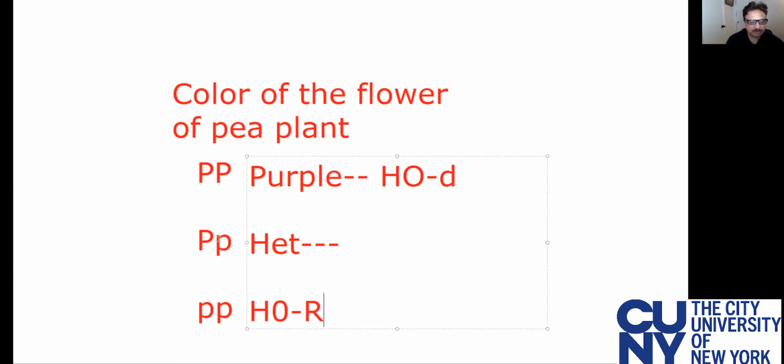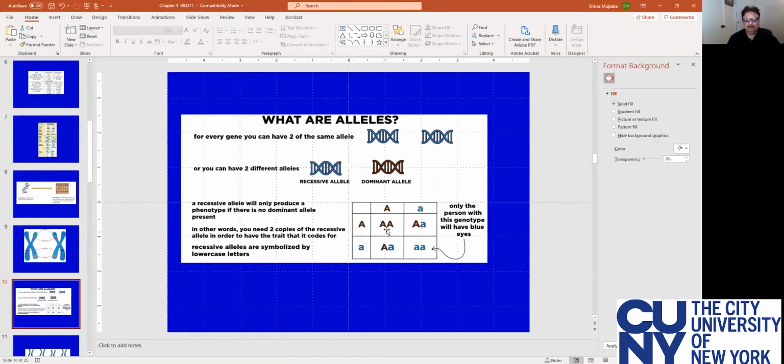So heterozygous is alternative character, big P and small p. Okay. So this is a brief introduction to genetics. So here, this allele is represented by two genes, big A and small a. So if two big A's are present, the phenotype could be different. If big A and small a are present, it could be different, or it could be same, depending upon whether it is homozygous dominant or homozygous recessive.